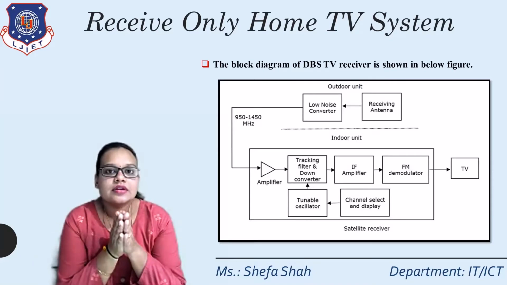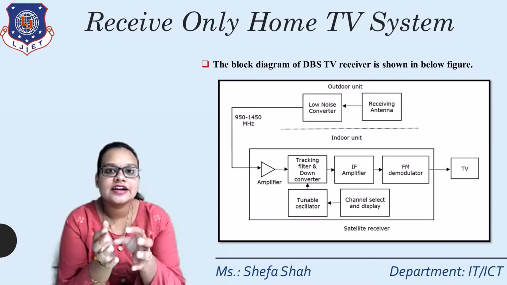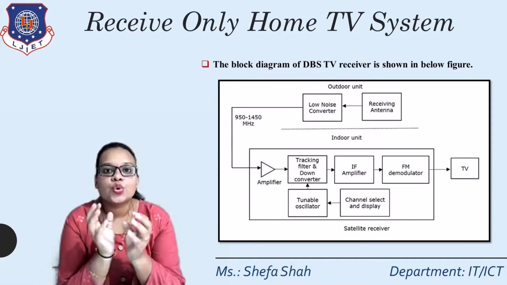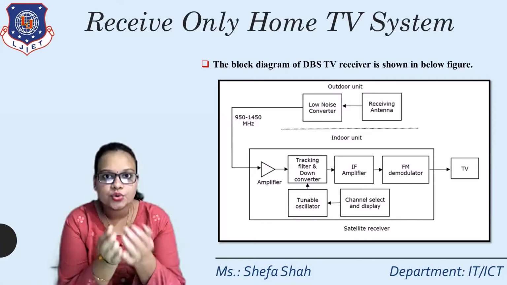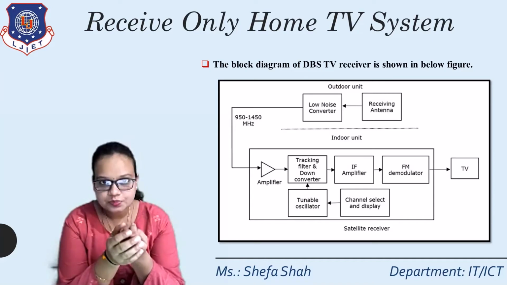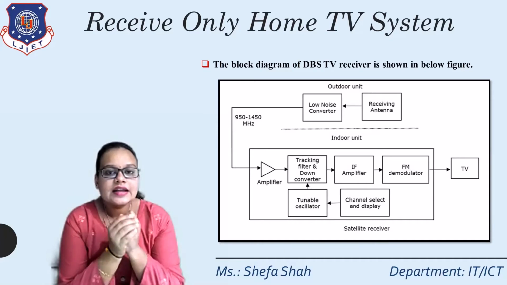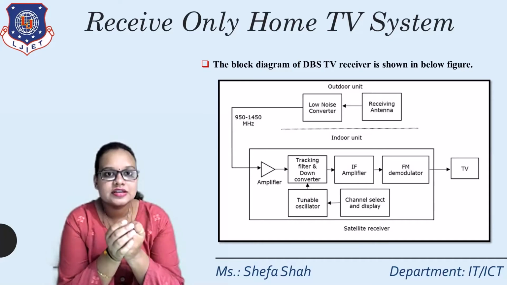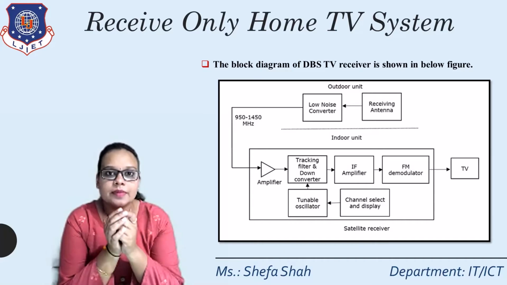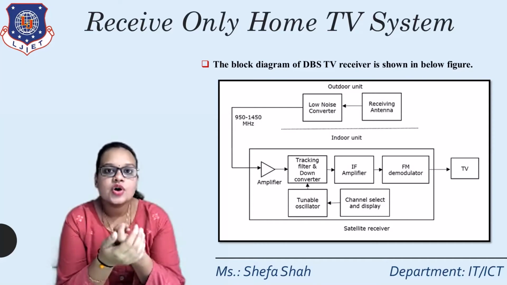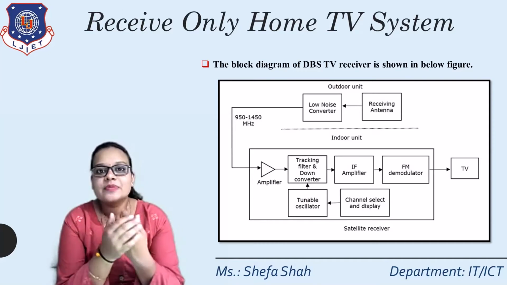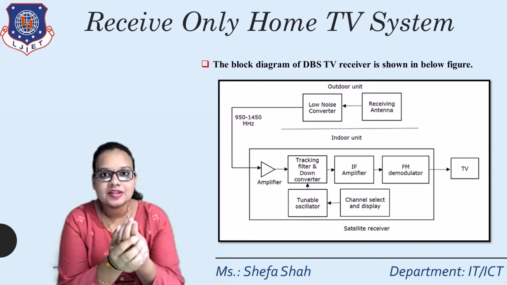So when we relate this to our real application, with the help of the TV remote control, we can change the signal frequency with the channel number, right? Let's say the sports channel is coming on channel 303. From the remote control we will press the number 303.